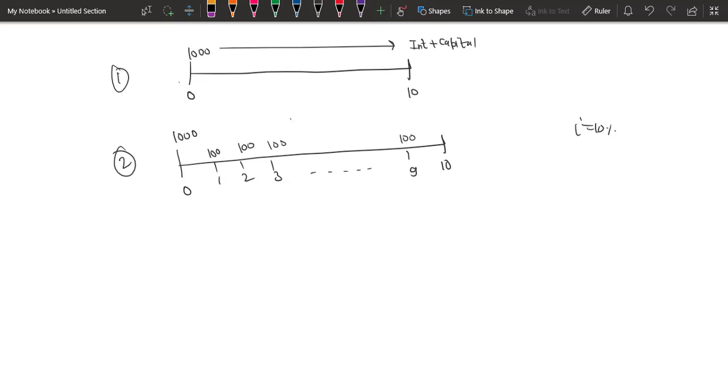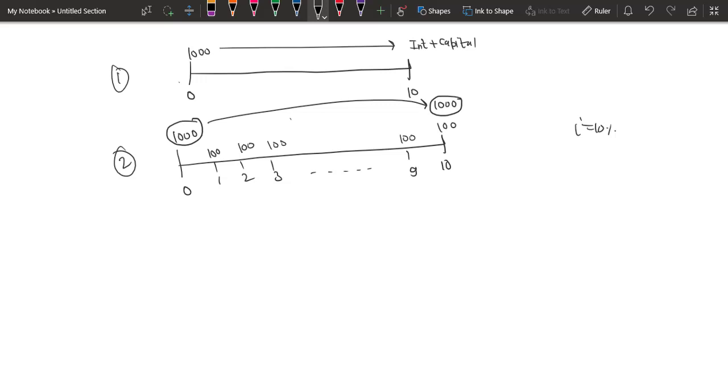You pay 100 rupees as interest at the end of every year, and the original loan amount that you took at time 0, you will pay at time 10, or at the end of the last year, or you can say at the end of the tenure.